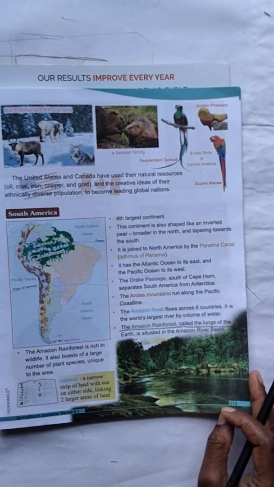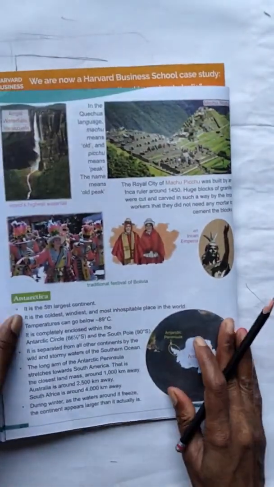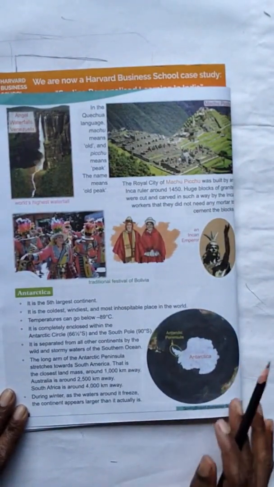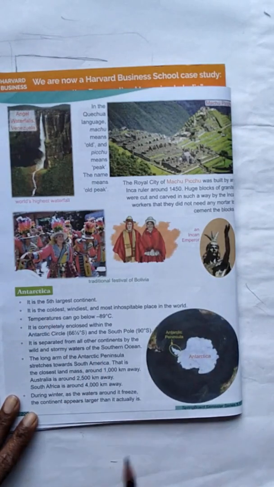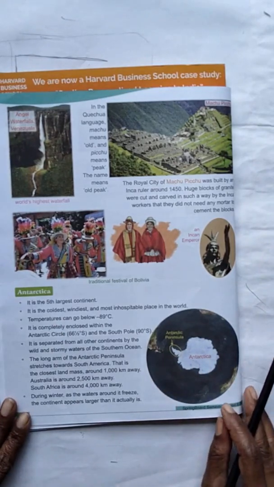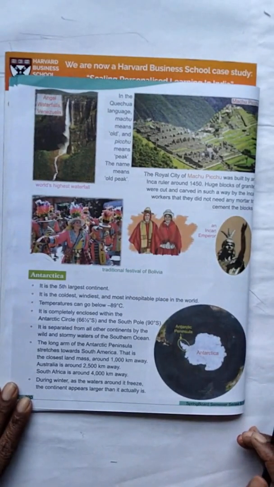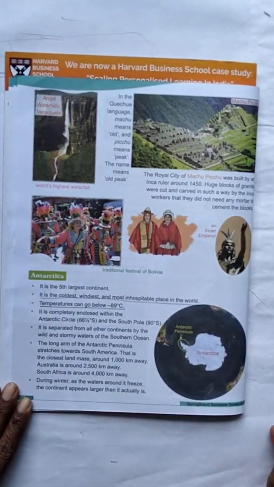Okay, children. The next one is Antarctica. See here, children. Antarctica is the fifth largest or the second smallest continent. It is the coldest, windiest and most inhospitable place in the world. You have to remember this one and underline these sentences.